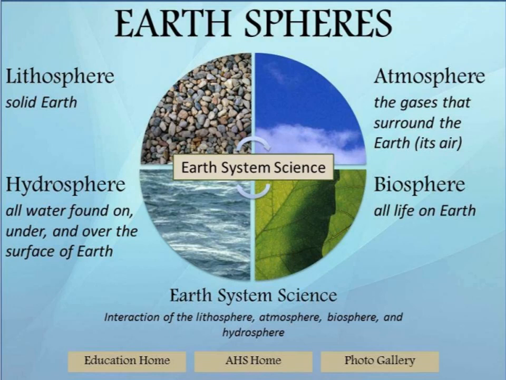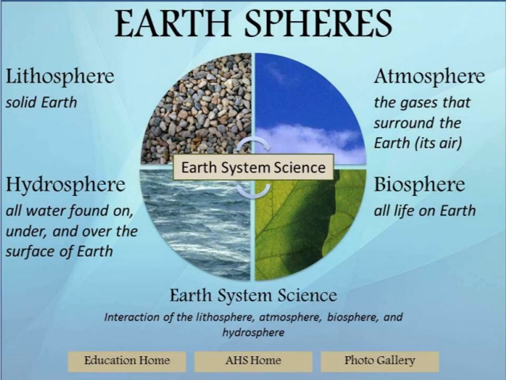These are the various components of the earth. The earth is divided into spheres. Lithosphere: solid earth. Atmosphere: gases that surround the earth. Hydrosphere: all water found under and over the surface of the earth. Biosphere: all life on earth.